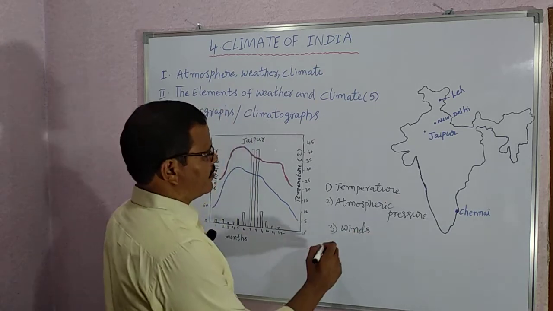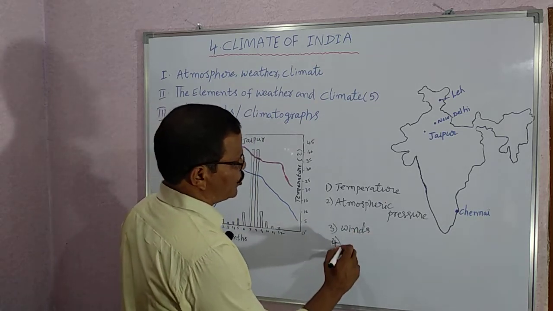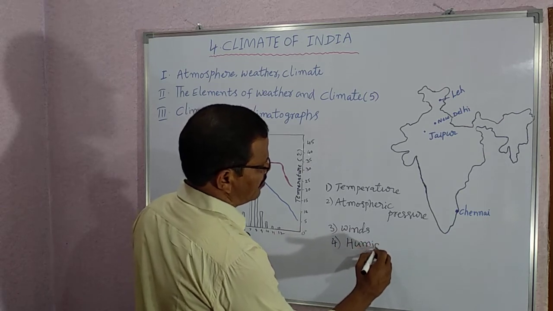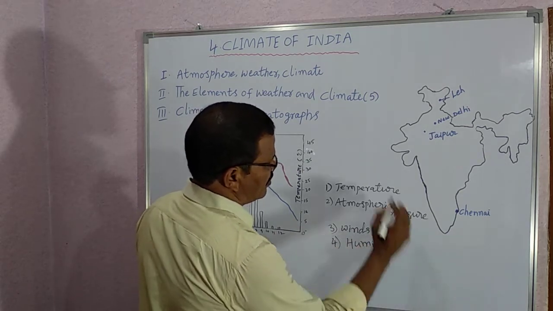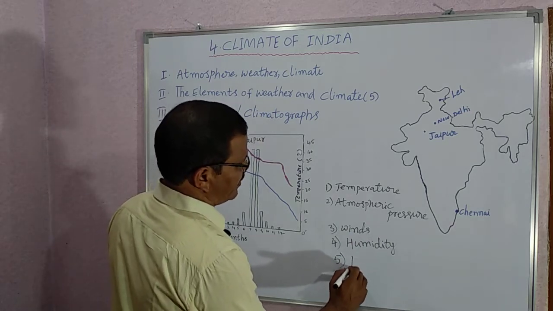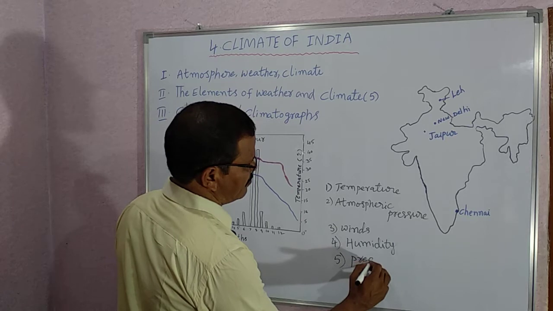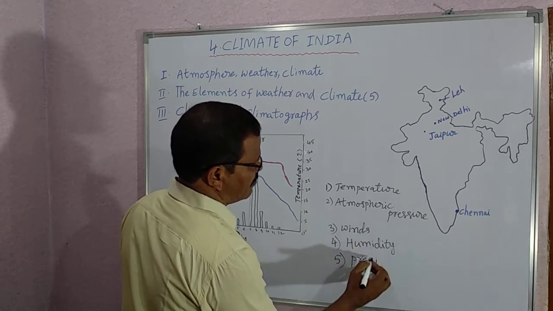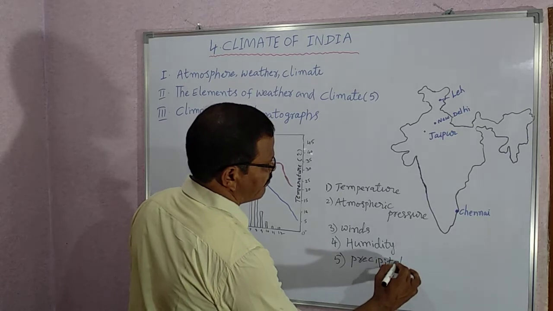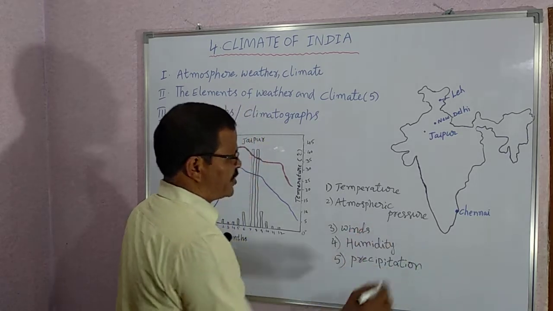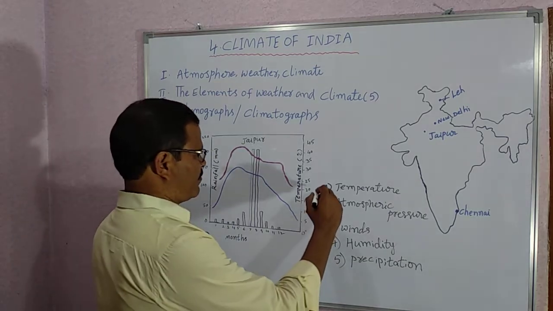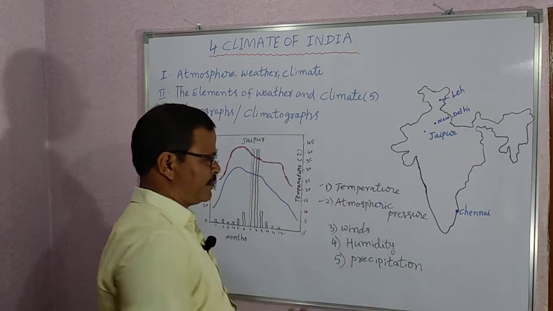The fourth one is humidity. The fifth one is precipitation.